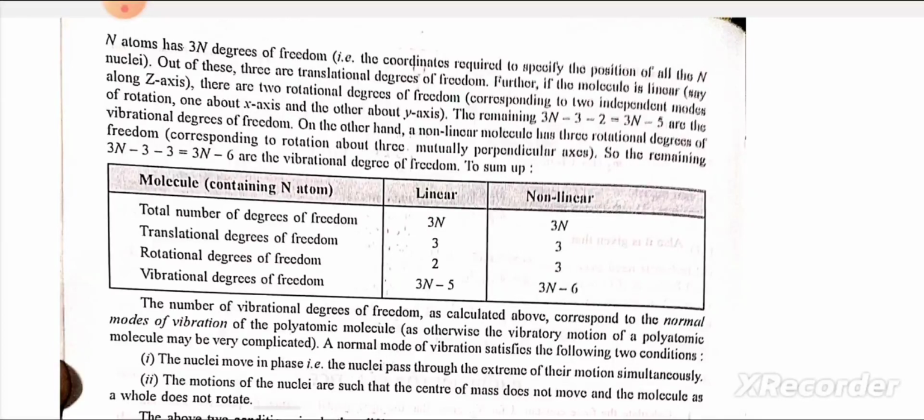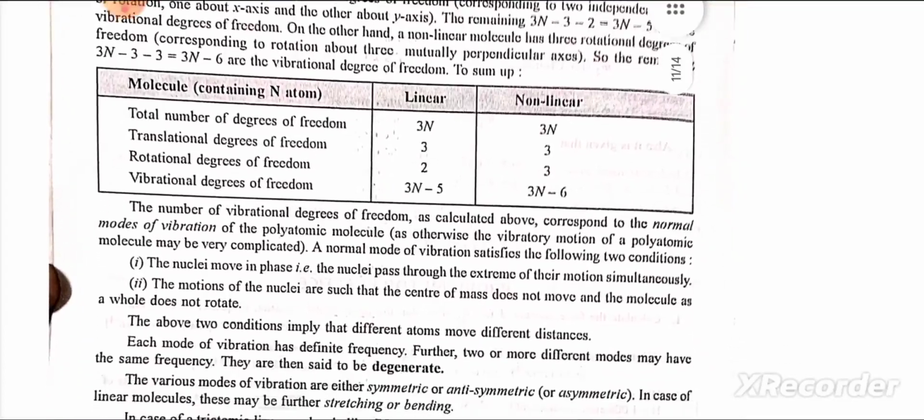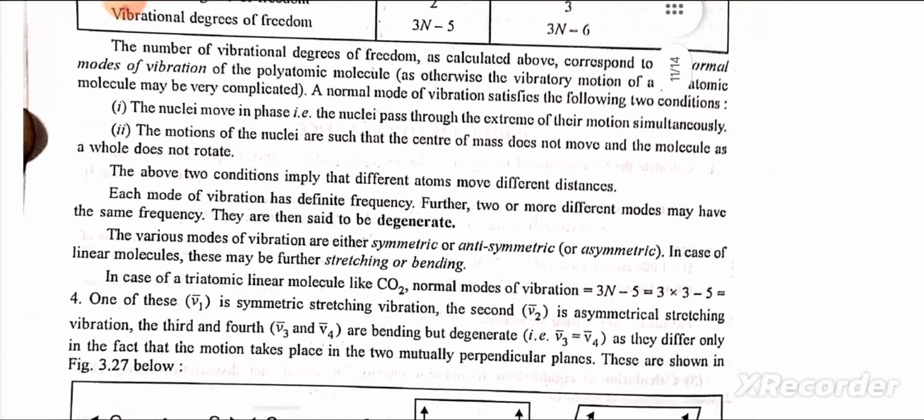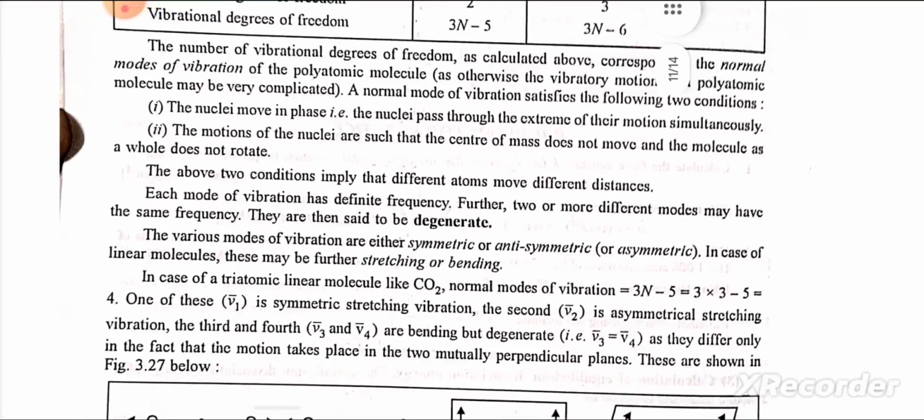On the other hand, a non-linear molecule has 3 rotational degrees of freedom corresponding to rotation about 3 mutually perpendicular axes. So the remaining 3n minus 3 minus 3, which is equal to 3n minus 6, are the vibrational degrees of freedom. The number of vibrational degrees of freedom as calculated above corresponds to the normal modes of vibration of the polyatomic molecule, as otherwise the vibrational motion of a polyatomic molecule may be very complicated.